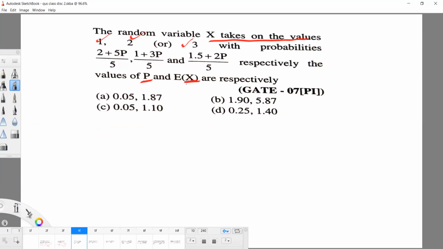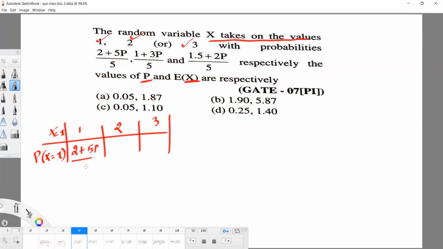So P of capital X equal to small x, for values 1, 2, 3, they have given: 2 plus 5p divided by 5, the next is 1 plus 3p divided by 5, and next 1.5 plus 2p divided by 5.